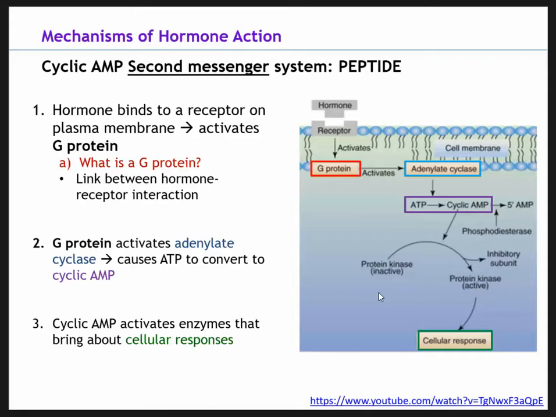Back to this protein kinase, what's the role of this? It's a kinase enzyme that modifies other proteins by chemically adding phosphate groups to them. It's basically phosphorylation that usually results in a functional change of the target protein by changing enzyme activity, cellular location, and association with other cells.